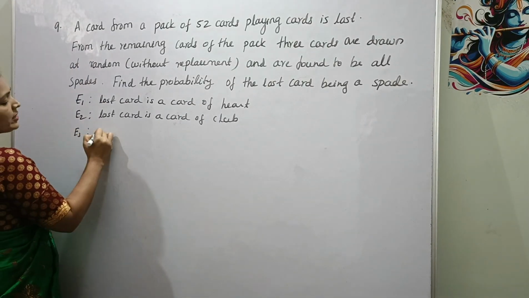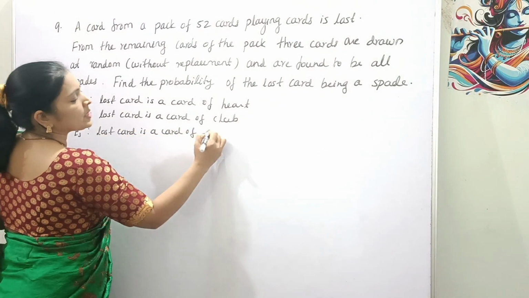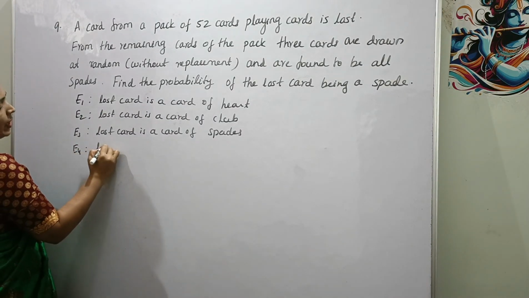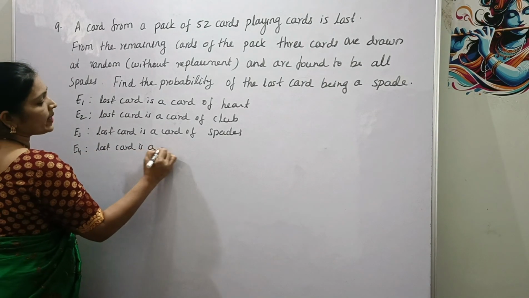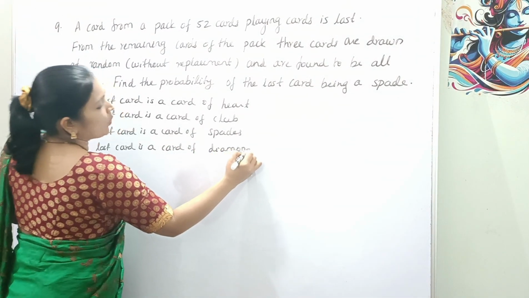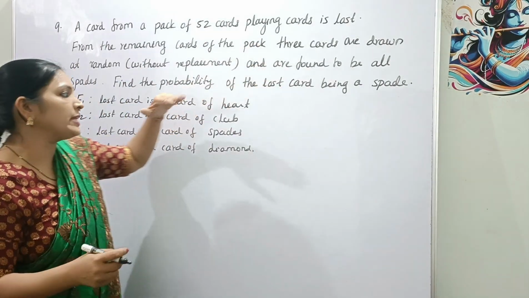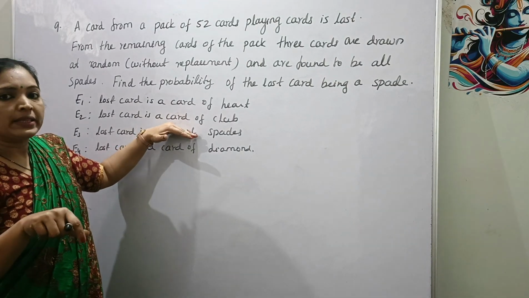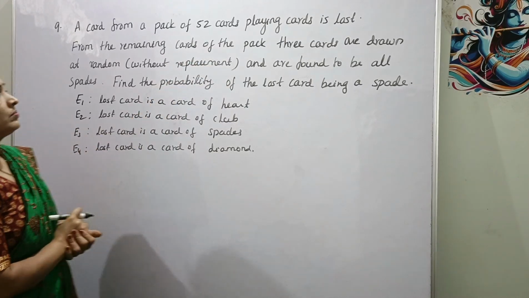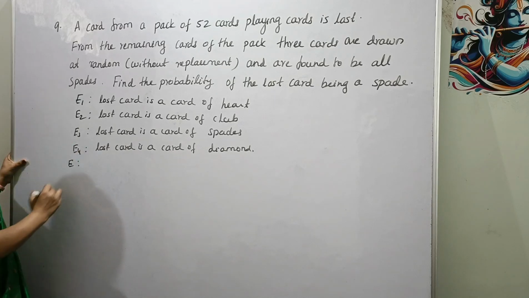And E3 be the event lost card is a card of spades. E4 be the event lost card is a card of diamond. Okay. Now, see, come to the question. Here we have to find probability of the lost card being a spade, given that drawing 3 cards are spade. Okay. So here, let's take another event. Let E be the event